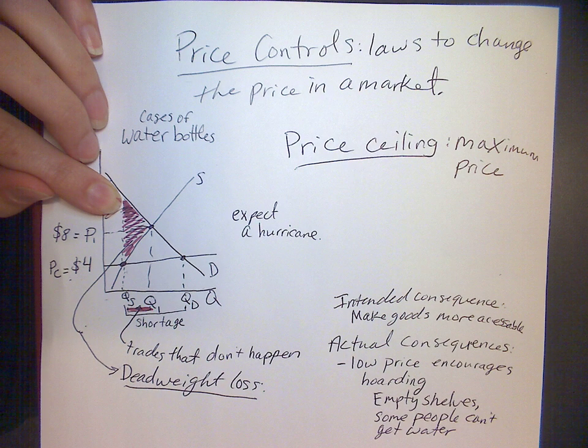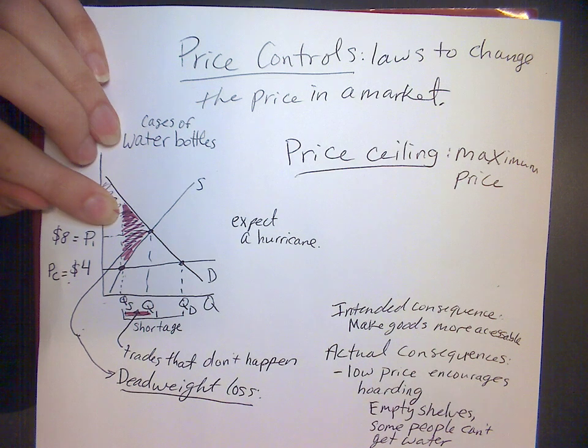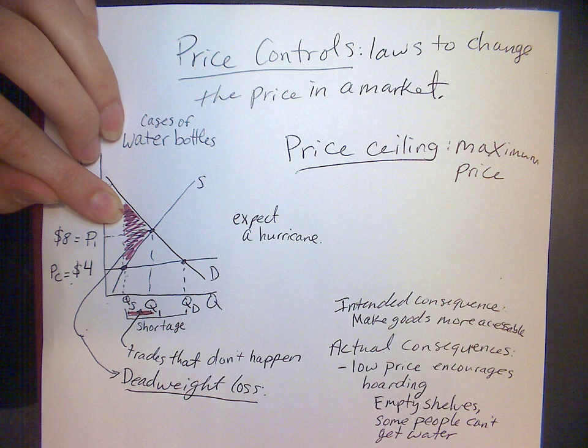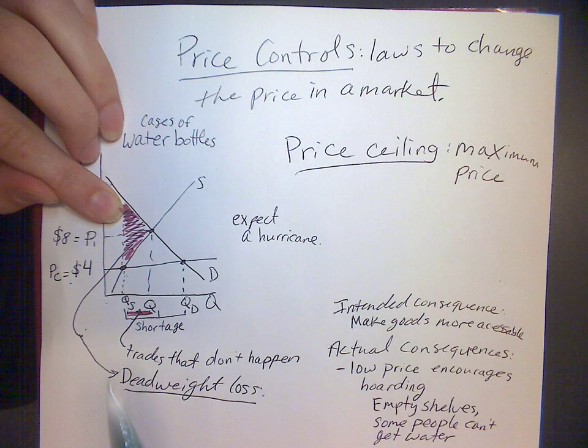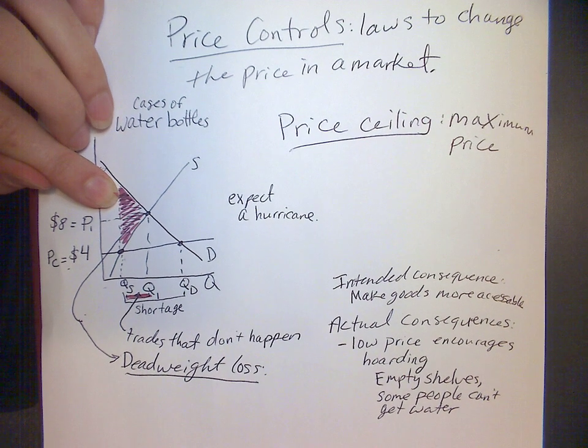So that's pretty terrible, right? Because if you're in this situation, you're worried about the hurricane, you're worried about the water line to your house breaking, which happens sometimes in hurricanes. Or you might have to evacuate. And so you definitely want to have some extra water around. But you can't get any if the shelves are empty. If you're one of the people who got there too late, you don't get any. And that's pretty awful. So then let's think about the sellers and what they're going to do.